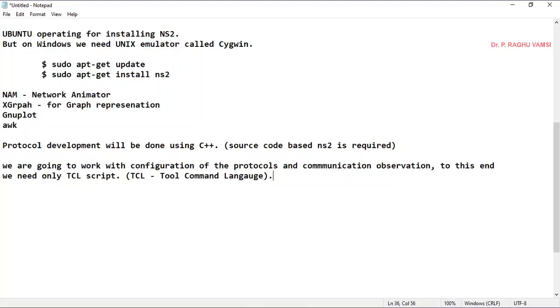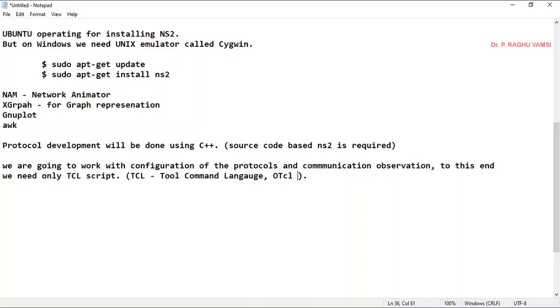So we are going to use this TCL, and the object oriented version of TCL is OTCL, object oriented tool command language. In this, like how we create the objects by creating the classes in C++ and Java, in the same way we are going to use it in the OTCL also.